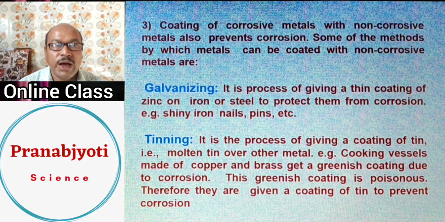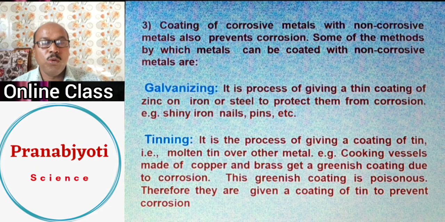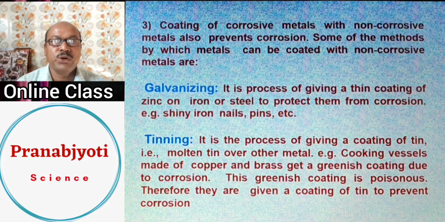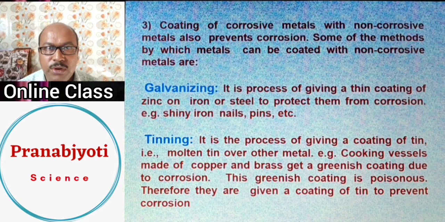So this is how a non-reactive, noble metal is applied as a layer over the corrosive metal, and we call this process plating. And this plating is done by electric current, so we also call it electroplating. Now this electroplating can be done in several ways. Number one, we have already discussed how gold can be applied as a layer over copper. Similarly, another process is galvanization.